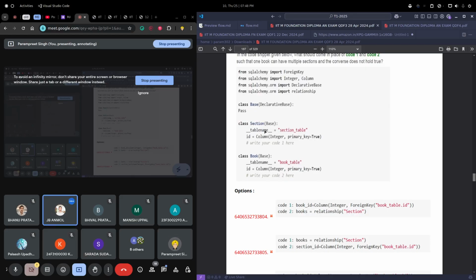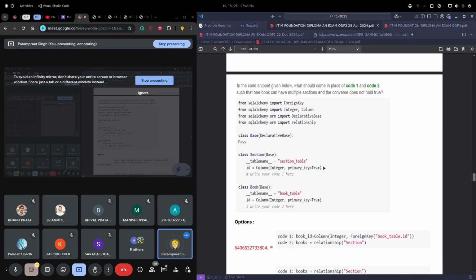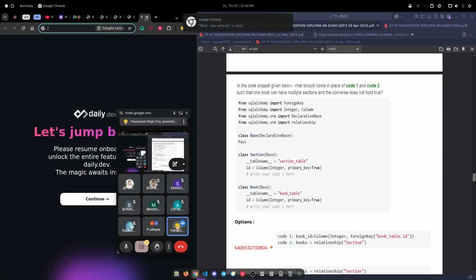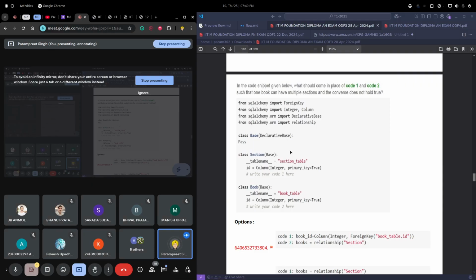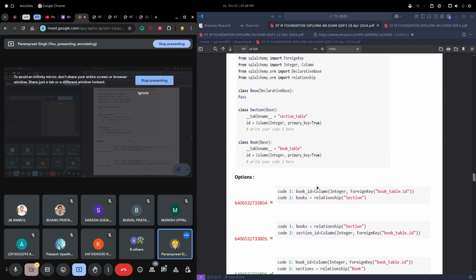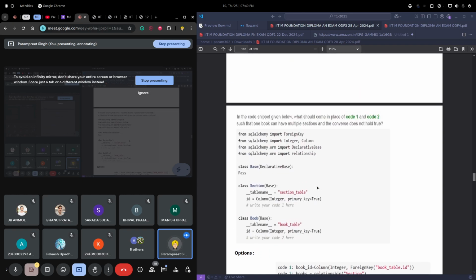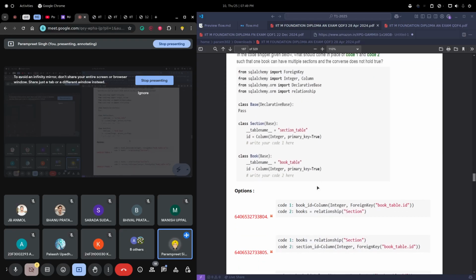One book can have multiple sections, so it is one to many. If we see, I cannot draw it as of now, I don't have the pen tab. Book ID, in the code when we are creating a foreign key for the book table, not for the sections table. There is one to many, I got confused in this part.